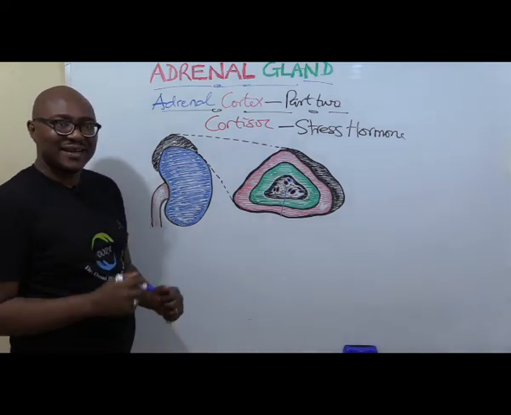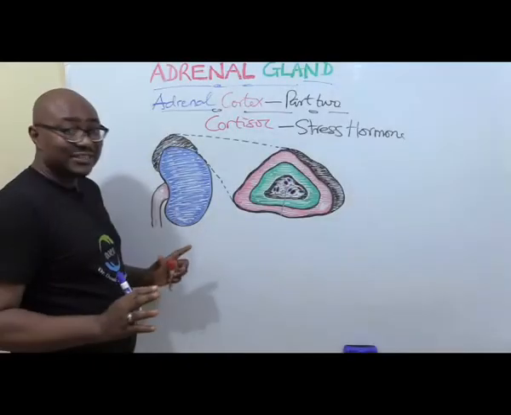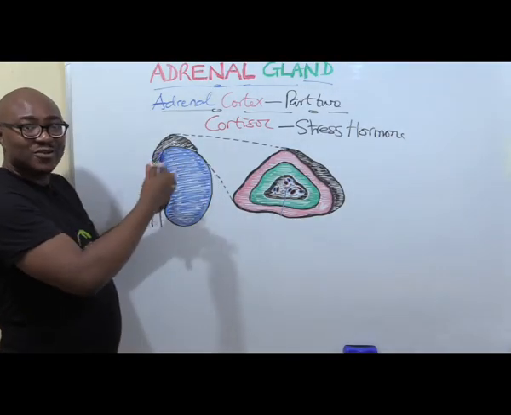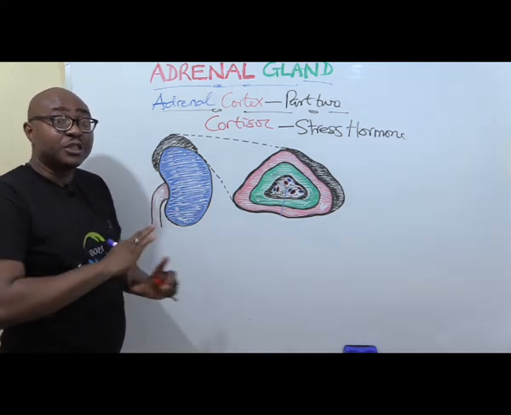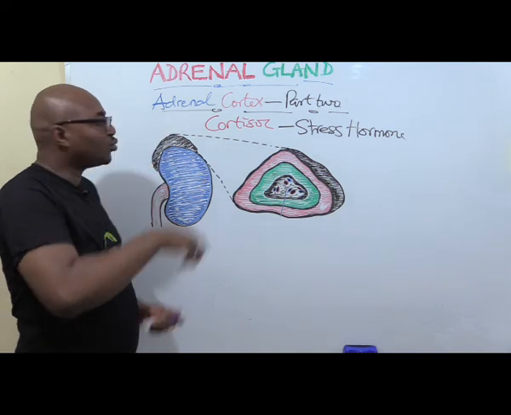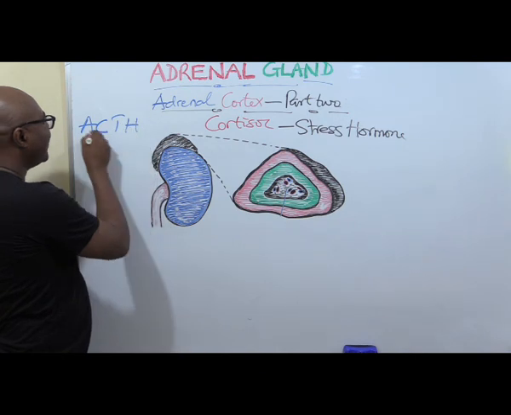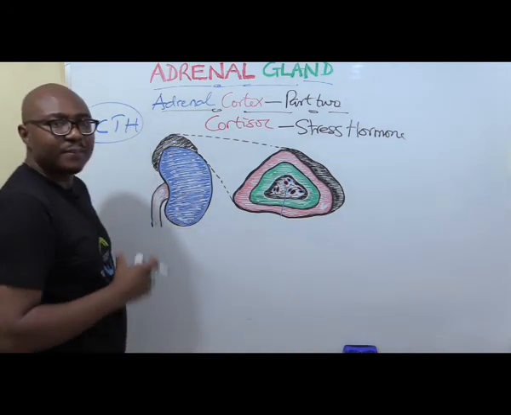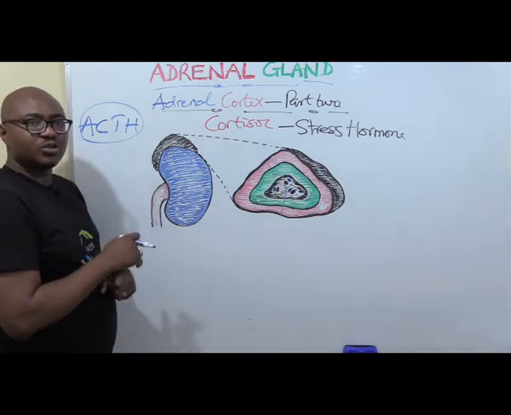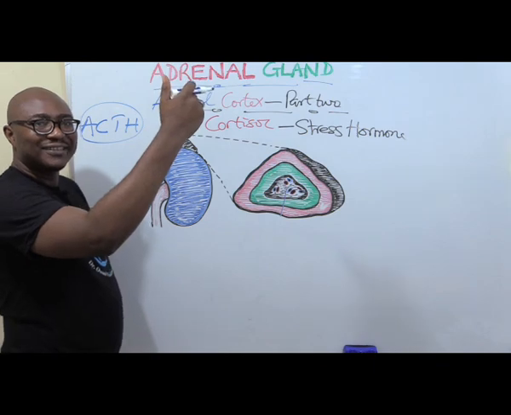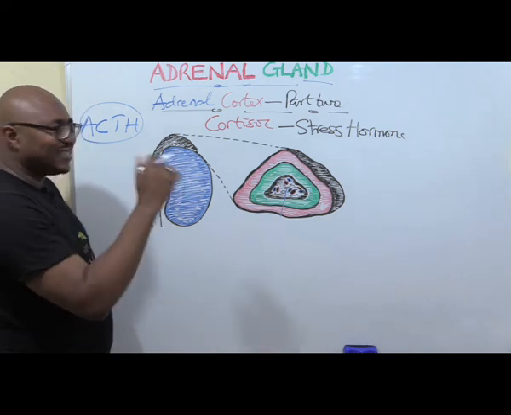All right, welcome back. Now we'll talk briefly about regulation. Very straightforward. The adrenal cortical hormones, especially glucocorticoids, are under the influence of the pituitary hormone known as adrenocorticotropic hormone. I'm sure you remember that adrenocorticotropic hormone, ACTH, is synthesized from the corticotropes of the anterior pituitary. But then you also have a higher one from the hypothalamus, called corticotrophin releasing hormone,